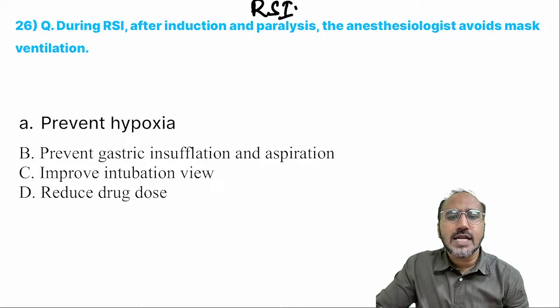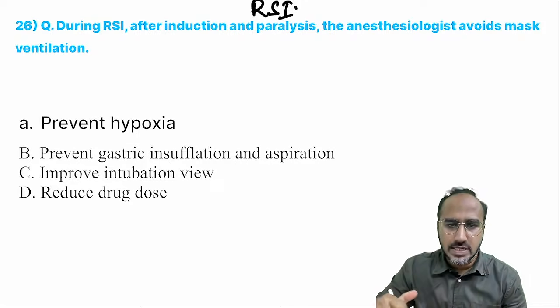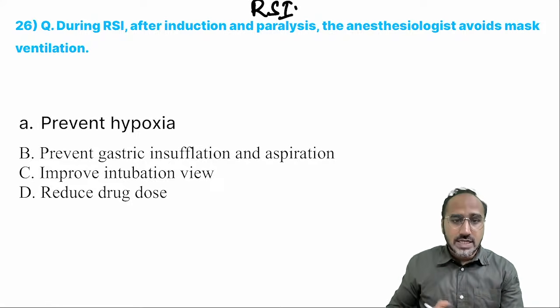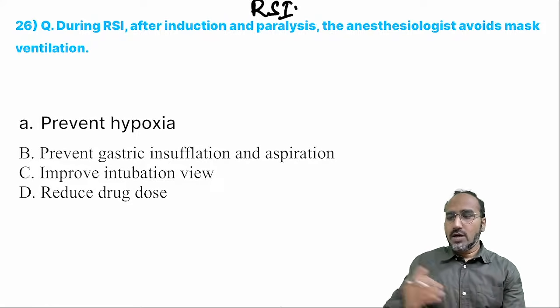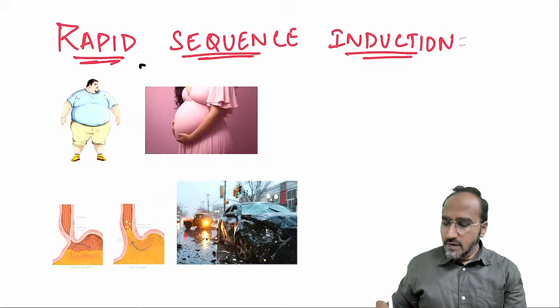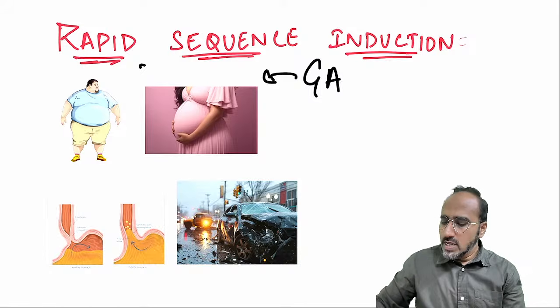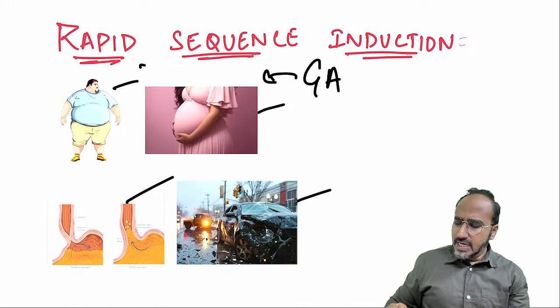General anesthesia given to full stomach patient. Pregnant lady is considered full stomach. Obese patient is considered full stomach. Okay. Road traffic accident patient, they are considered what? Full stomach. Rapid sequence induction is nothing but general anesthesia given to full stomach patient. Obese, pregnant lady, GERD, or any emergency. That is called as rapid sequence induction.